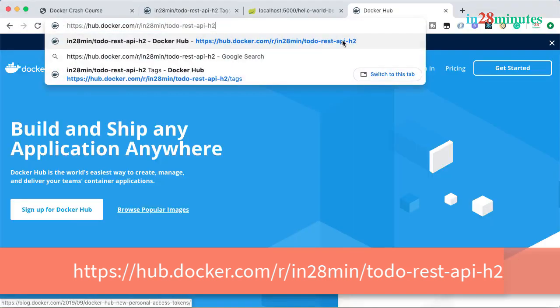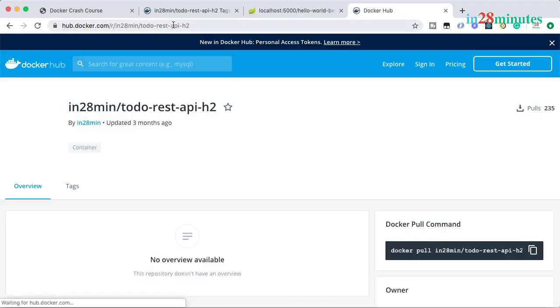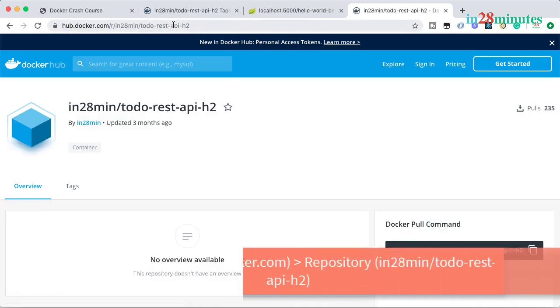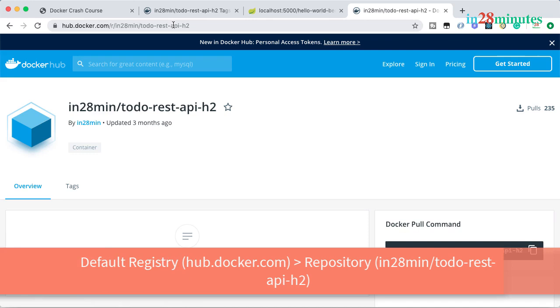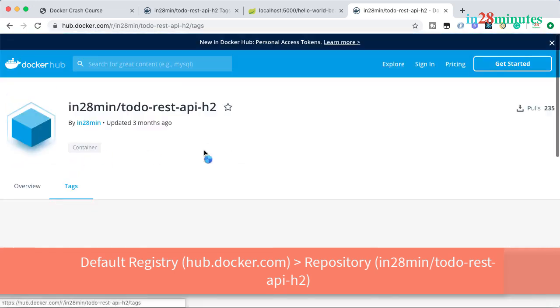If you type this in and press enter, you would go to something called a repository. So hub.docker.com is a registry. It can contain multiple repositories, and inside that, in28min/todo-rest-api-h2 is a repository storing all the versions of a specific application.